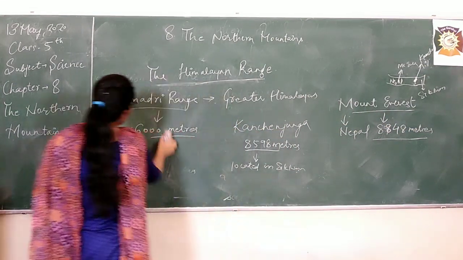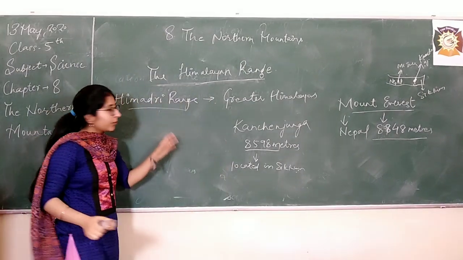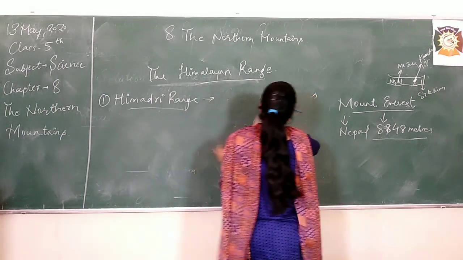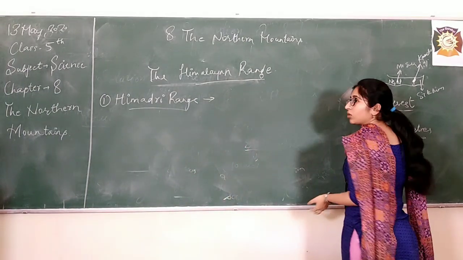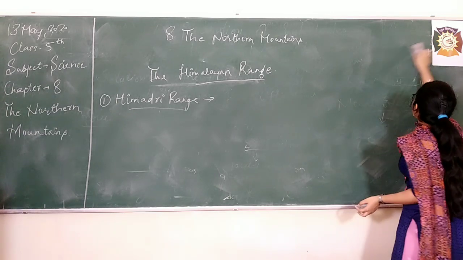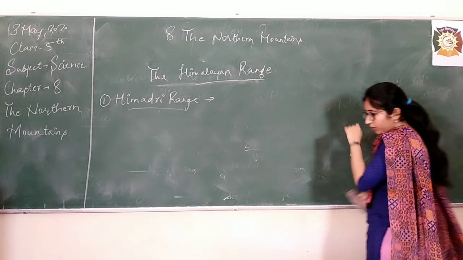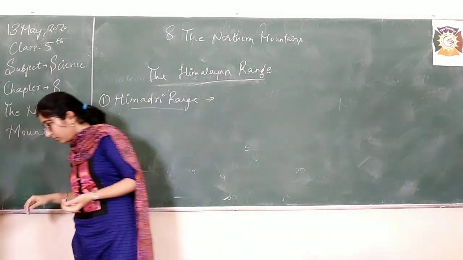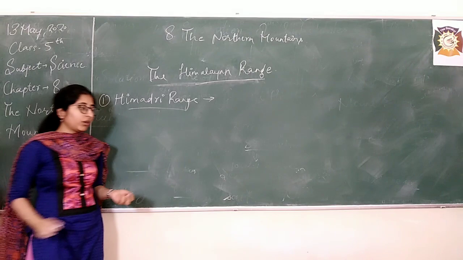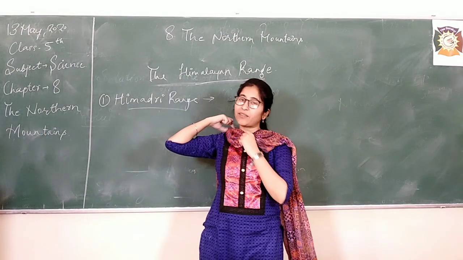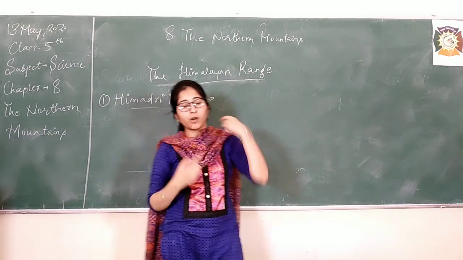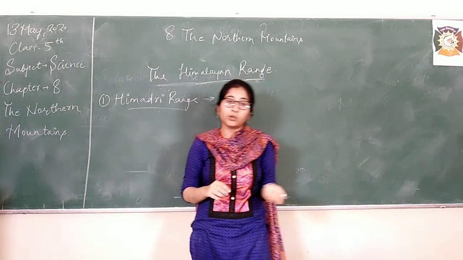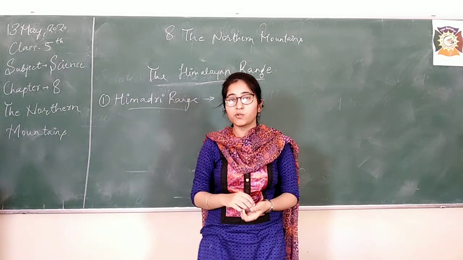So what is the next thing? These are some features we studied about Himadri, like the height of the mountains, Kanchenjunga, the highest mountain in India, and Mount Everest, located in Nepal. After this, there are also some special features of these mountains. You must have seen some rivers flowing. Have you ever wondered where the water in the rivers comes from? I know some of you must say, ma'am, it comes from mountains.